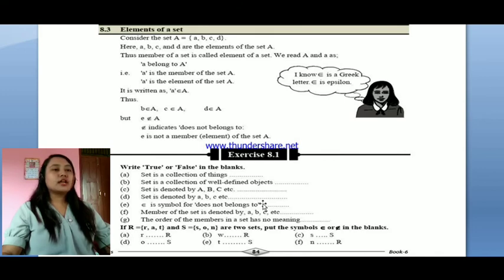Very good. Small a, b, c are denoted as the members, as the elements of the set, not the set only. True. Okay? Epsilon is the symbol for doesn't belong to. False. Very good. Member of the set is denoted by small a, b, c. Yes? Very good. The order of the members in a